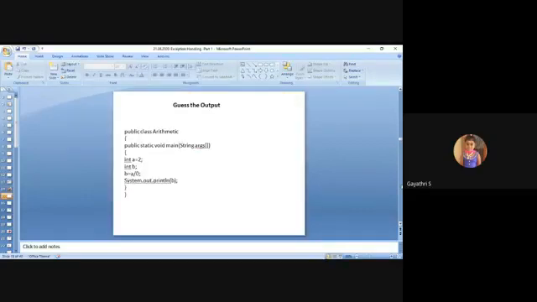If anyone can, please guess the output. What is the output of this program? A variable A is initialized with 2, and one variable B is declared. B equals A divided by 0. Then we print B. So what is the output of this program?